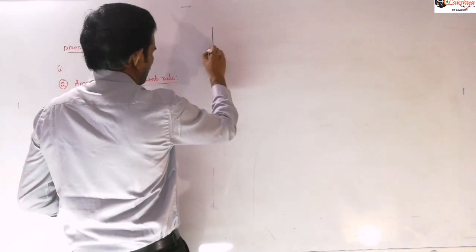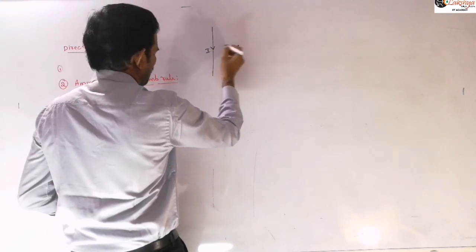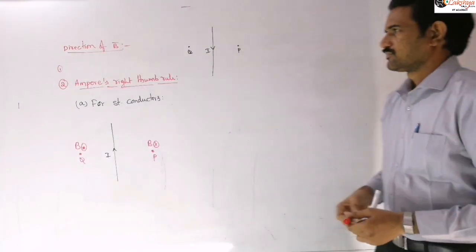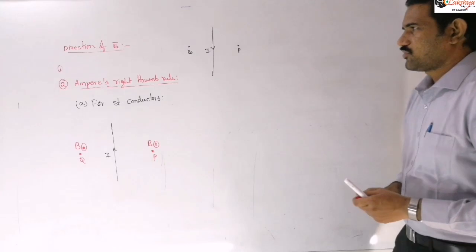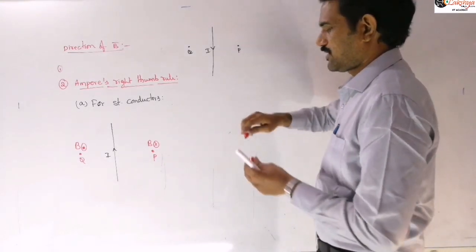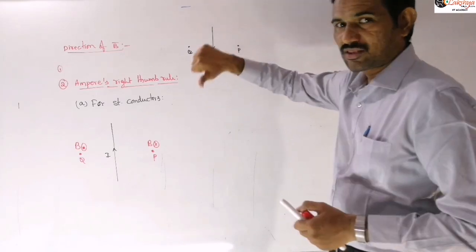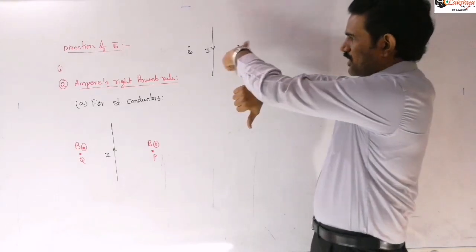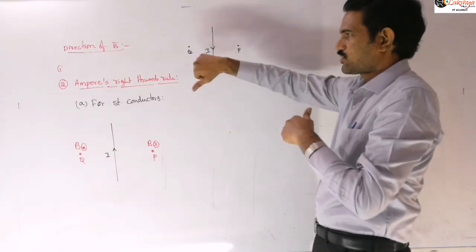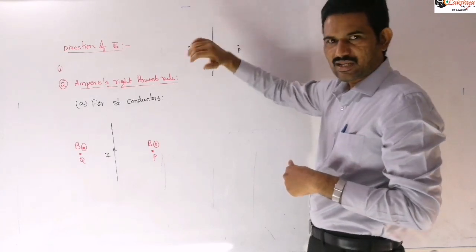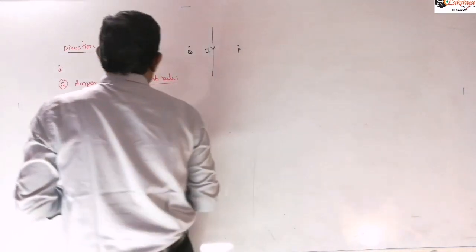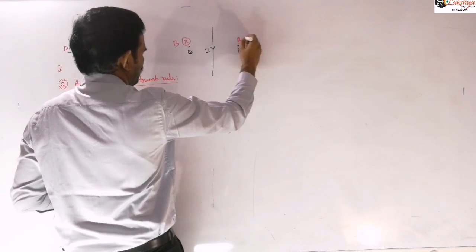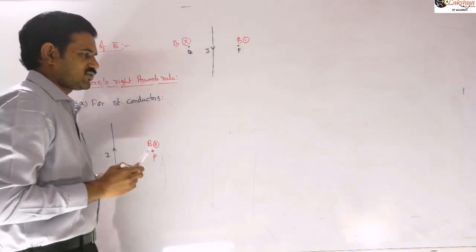Suppose you reverse the direction of the current. I will draw here: the current is taken inwards, this is P and this is the point Q. Now say the direction of the magnetic fields at points P and Q. Just apply the right hand thumb rule, only the right hand. The current is flowing here, so at P the field lines are coming out, and at the point Q they are entering. So here you will get the magnetic field out of the plane at P, and inwards at Q. Like that you need to answer.